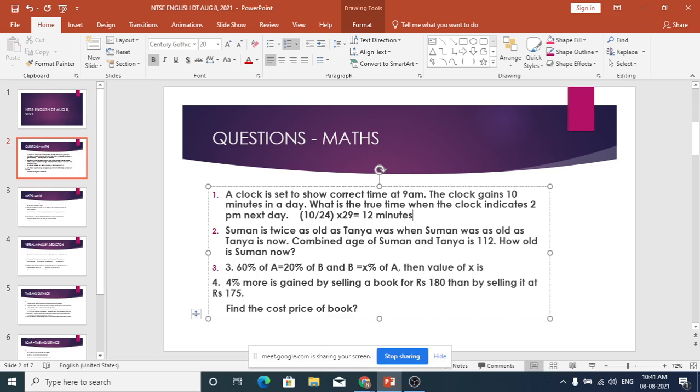Clear or still confusing? Yes, sir. I understood, sir. Okay, maybe now if you take one or two, see, unfortunately in our class, unlike your school, we will not have the same type of questions more than one. Because here, when we take up the question paper, we will discuss. I will not have another question here of similar nature. This gaining and losing and all, but you should understand the concept.